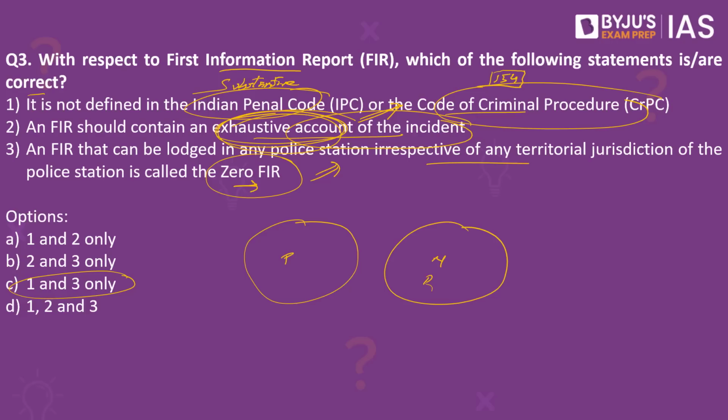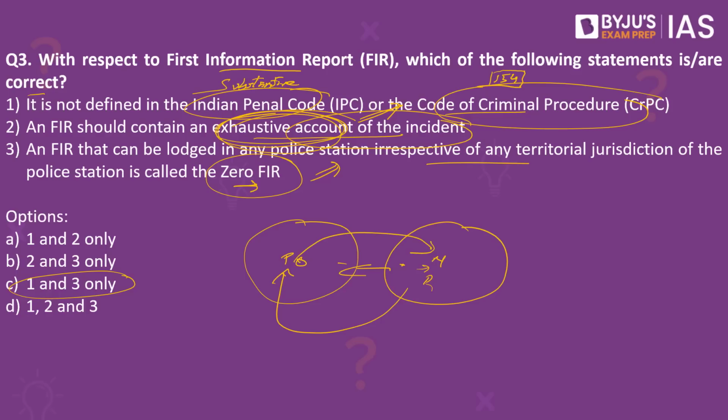But the person does not know if he has to go to this police station or to this police station. So what he does, he directly goes to another police station and files an information, that is the FIR, with respect to a cognizable offense. So in this case, the police officers will have to take this particular case and then pass it on to this jurisdictional police station.